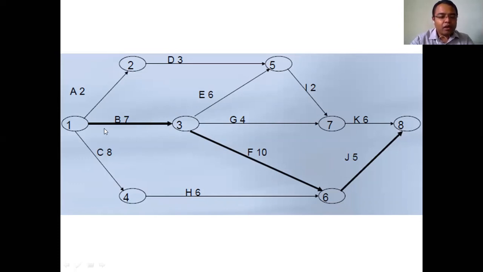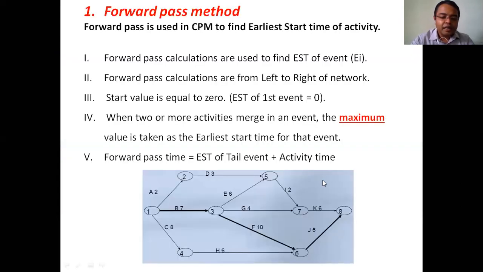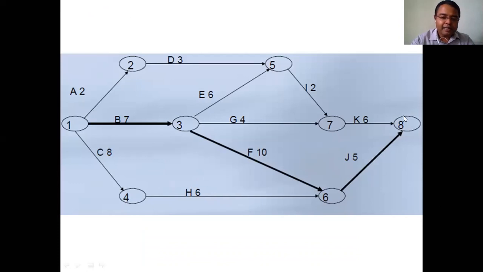So we can call B, F, J the critical activities, and we can call 1, 3, 6 and 8 the critical events.